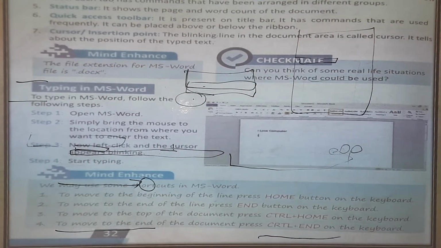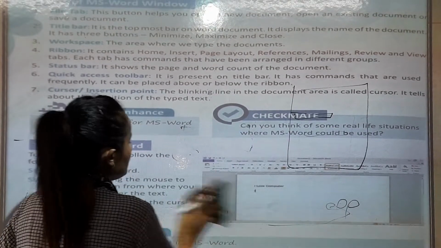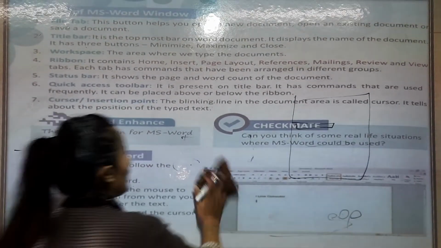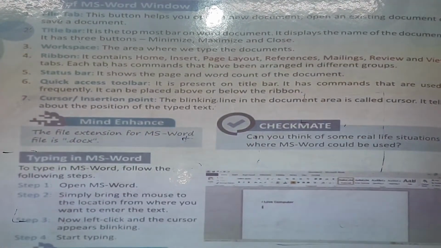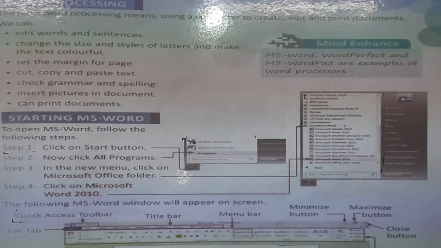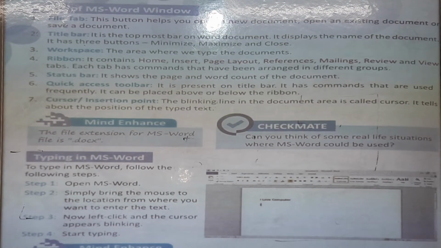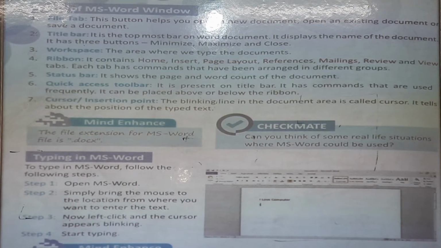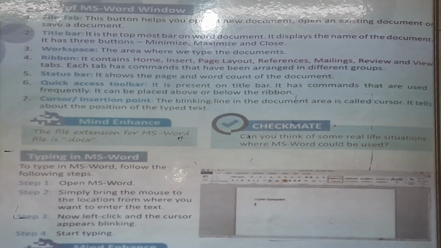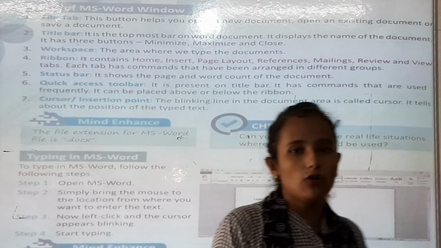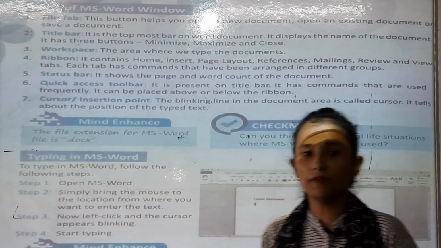Now on the next page you can see the parts of the MS Word window. So we have seen the parts of the MS Word window, right? Now we are going to learn about the definitions, what each means. You can see the File tab. What is the File tab? This button helps you open a new document, open an existing document or save a document. So in the File tab you can open. I have written something, like a letter. मैंने टाइप किया एक लेटर.